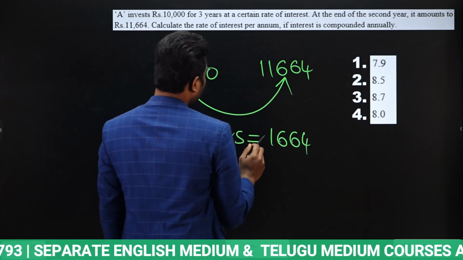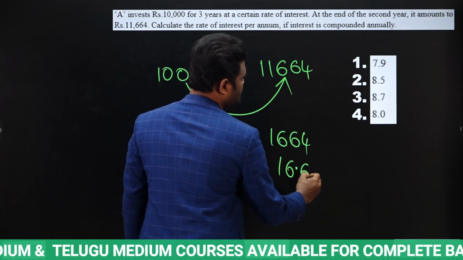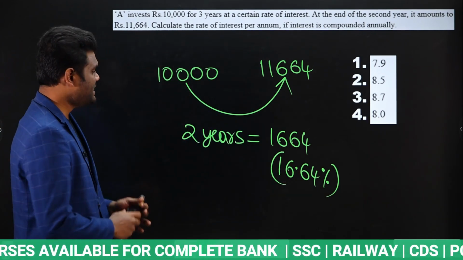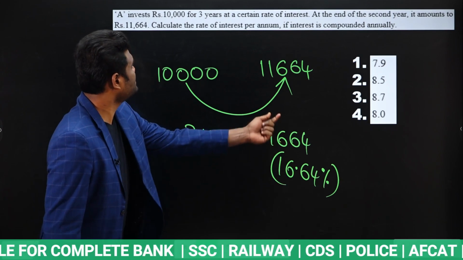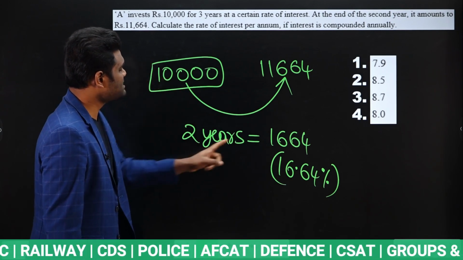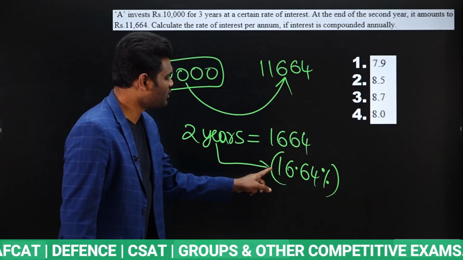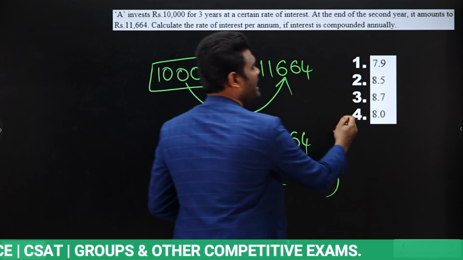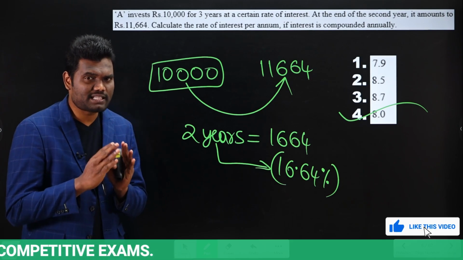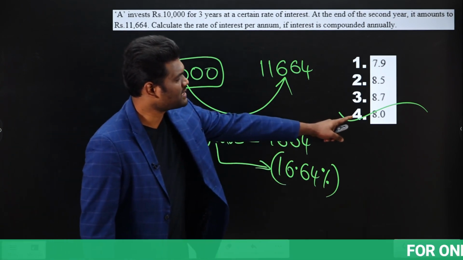Now if you observe here, in 2 years he is getting 1664 as interest on 10,000. In terms of percentage, this is nothing but 16.64%, yes or no? So in 2 years, 16.64% means what is the rate of interest? The rate of interest should be 8% per annum, yes or no? 8% per annum if you are going to do for 2 years: 8 plus 8 plus 8 into 8 by 100, that is nothing but 16.64%. So directly you can say the answer is 8%.